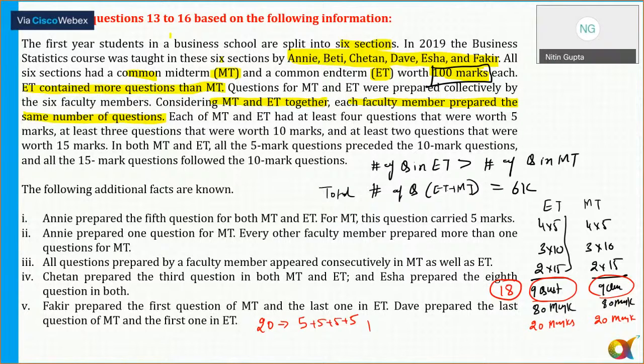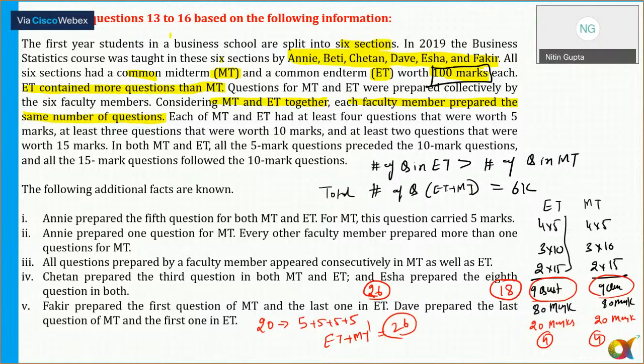Maximum I can add 4 more questions. Yes or no? And if I can add a maximum of 4 questions here, so total 4 questions in ET and 4 questions in MT. Let's say maximum 4 questions I can add to both. So 18 plus 8 is 26. So the maximum number of questions in ET and MT together is equal to 26. Why? To get 20 marks, I can put 4 questions of 5 marker in ET and 4 questions of 5 marker in MT. Yes or no? So maximum 4 questions in ET, 4 questions in MT. So 18 plus 8 is 26.